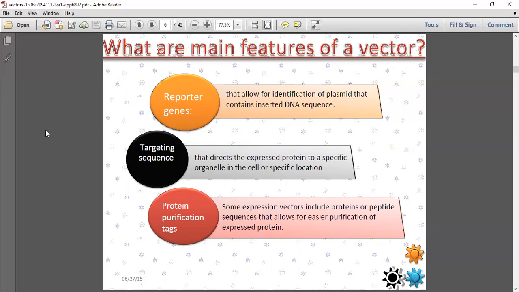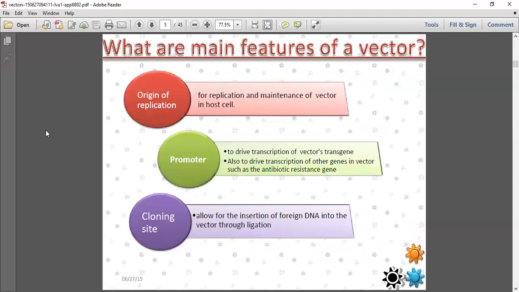Then protein purification tags. Some expression vectors include protein or peptide sequences that allow for easier purification of expressed proteins. Okay, so over this, it is clearly visible. Keep in mind the first thing, this is entering over this side. Replication is taking place. So first is replication. Second one, what is it being? Vector transgene, that will have the constant antibiotic resistant gene.